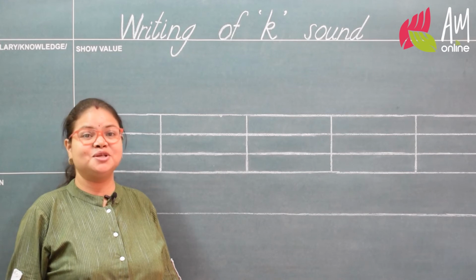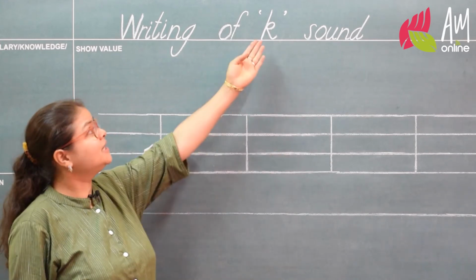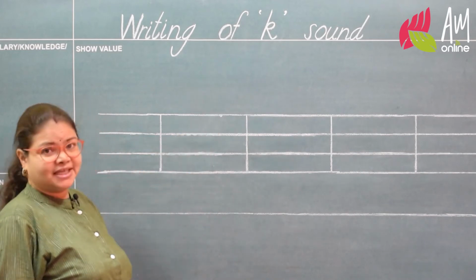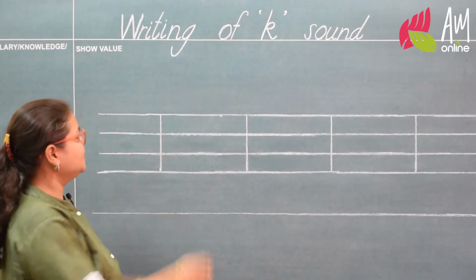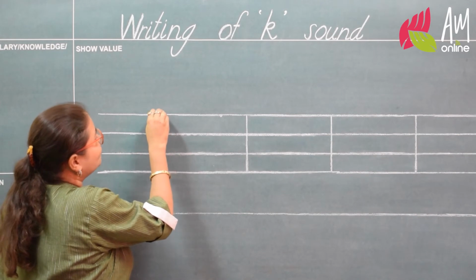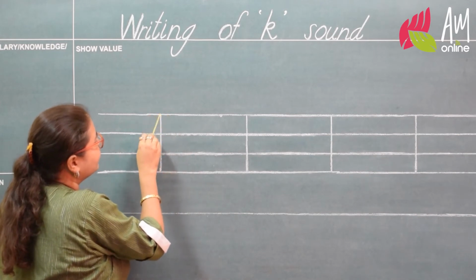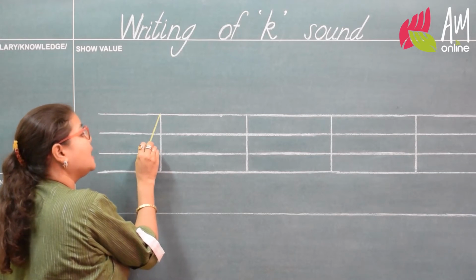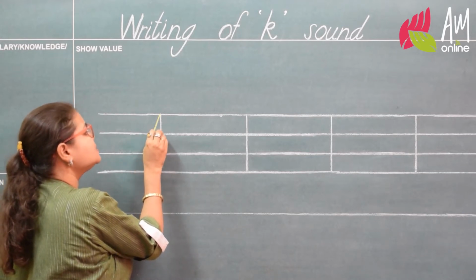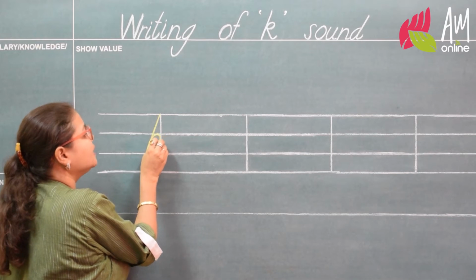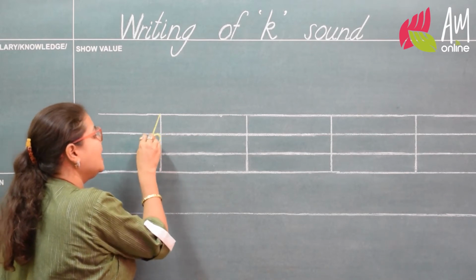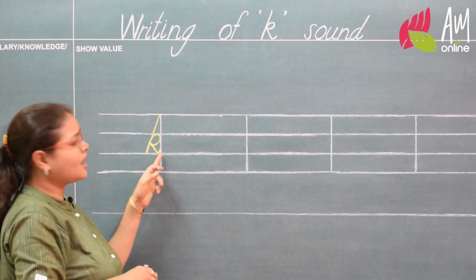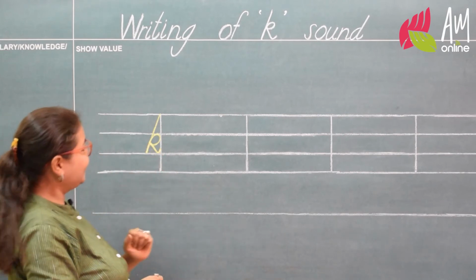Hello children, today we are learning how to write kicking curve, right? So, for writing kicking curve, we have to start it from the top line. Top start, slant down. Now, what we have to do, go up and go up till the first middle line only. Then make a round and then make a kick like this. So, this is the kick of the kicking curve, right?